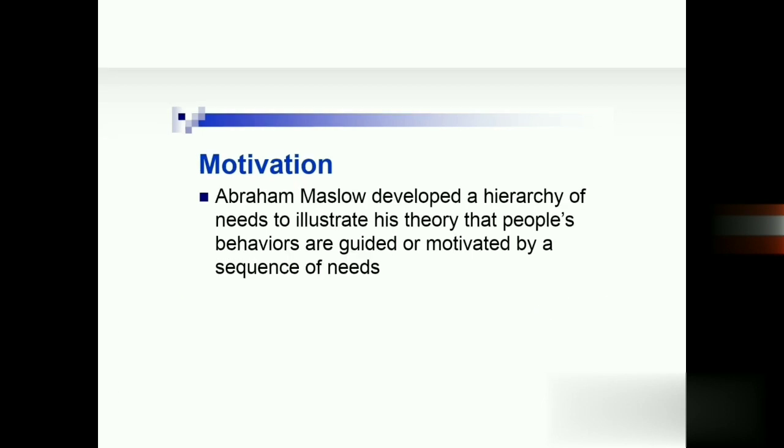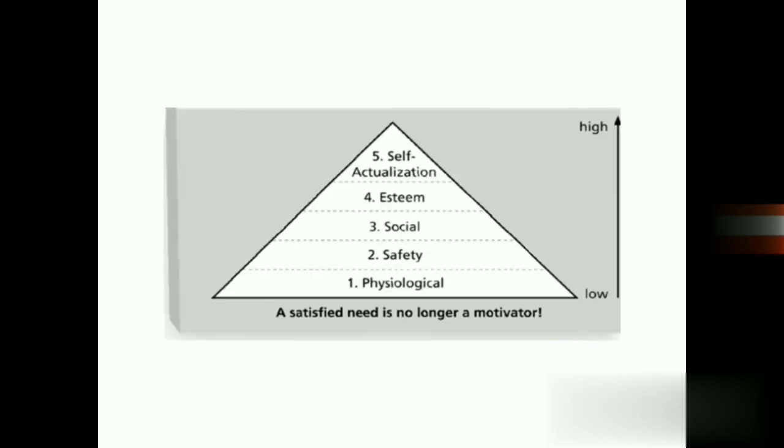Abraham Maslow developed a hierarchy of needs to illustrate this theory, and people's behavior is guided or motivated by a sequence of needs. As you can see in the hierarchy, there are 5 types of needs. First are physiological, then safety, then social, then comes esteem, and then self-actualization, from low to high.